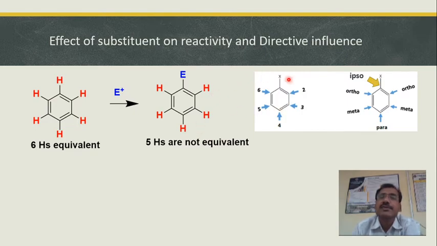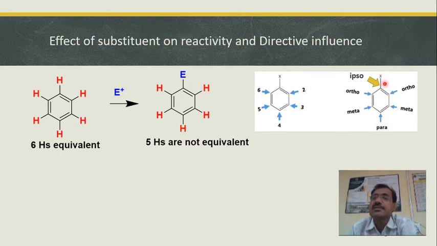Like if you start numbering from this X, which can be any substituent, you can label it like 1, 2, 3, 4, 5 and 6, or 1, 2, 3, 4, 5 and 6. It means that positions 2 and 6 are equivalent, positions 3 and 5 are equivalent, and position 4 is independent. So when you put one substituent in the benzene ring, you classify the hydrogens into three sets. What are those? Ortho, meta and para. So accordingly, when you subject this monosubstituted benzene to a substitution reaction, the substitution can occur either at ortho or at meta or at para.